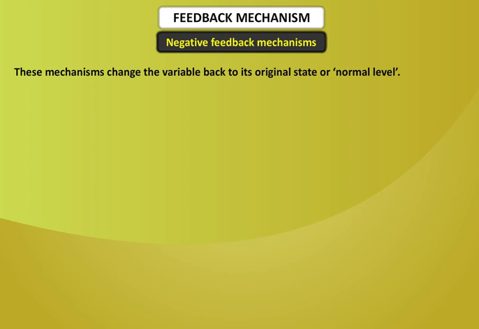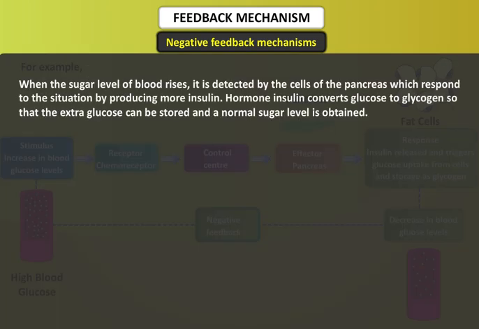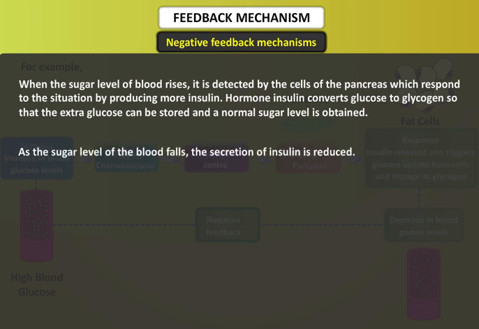Negative feedback mechanisms. These mechanisms change the variable back to its original state or normal level. For example, when the sugar level of blood rises, it is detected by the cells of the pancreas, which respond to the situation by producing more insulin. The hormone insulin converts glucose to glycogen so that the extra glucose can be stored and a normal sugar level is obtained. As the sugar level of the blood falls, the secretion of insulin is reduced.